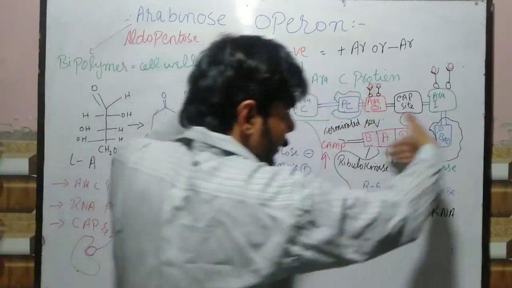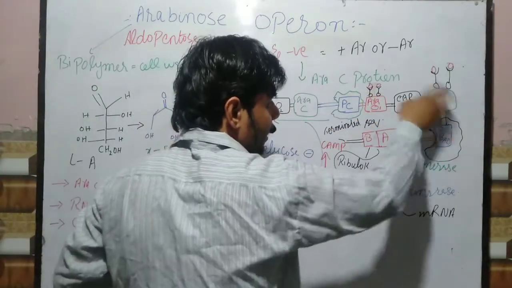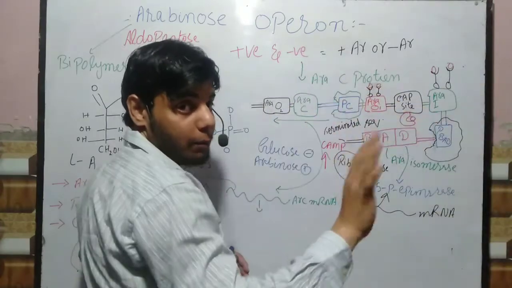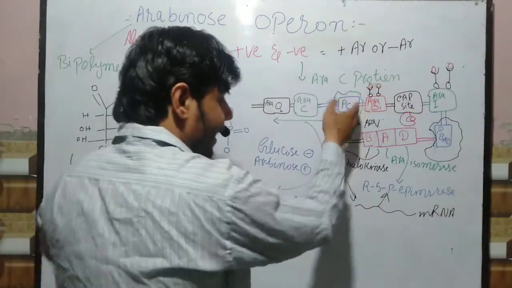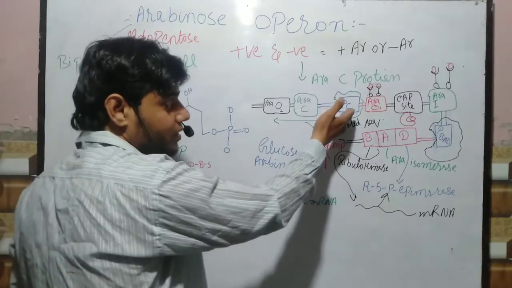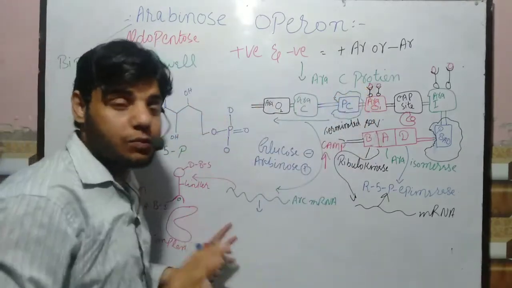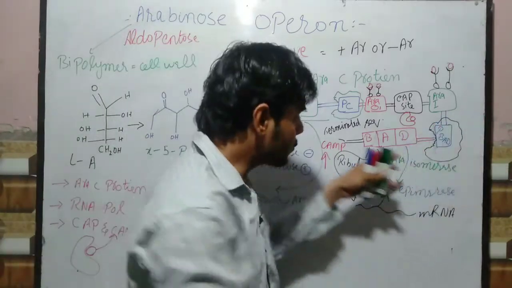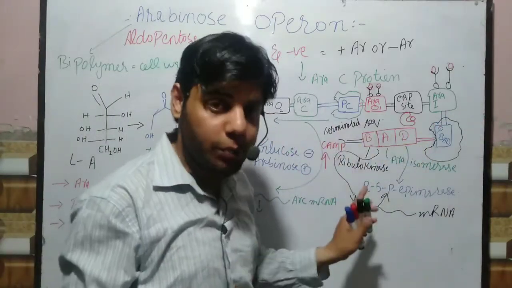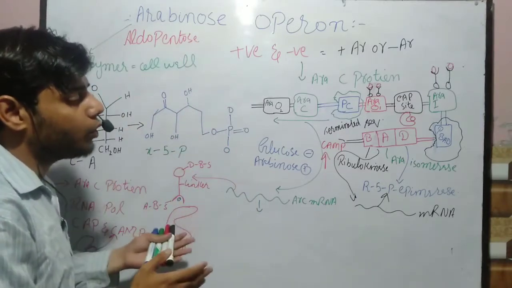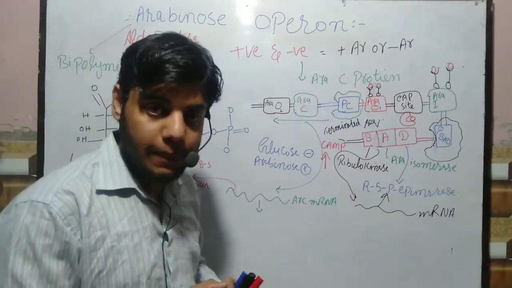So this is actually in a linear form, and this RNA polymerase is bound this way, and it will transcribe the genes downstream. Remember guys, at this promoter C region, it will transcribe the genes at upstream. This is very important. There is no space, that's why I drew it under. Okay, don't be confused. So this is how the arabinose operon gets activated.